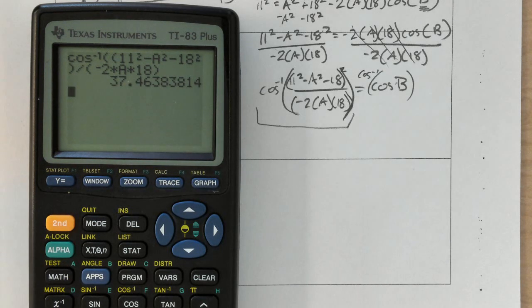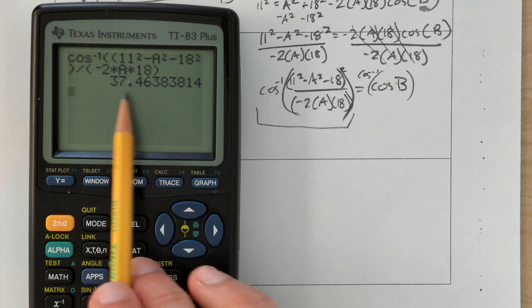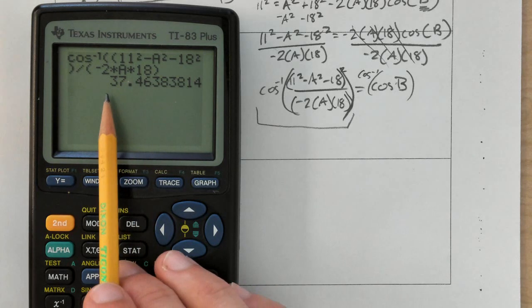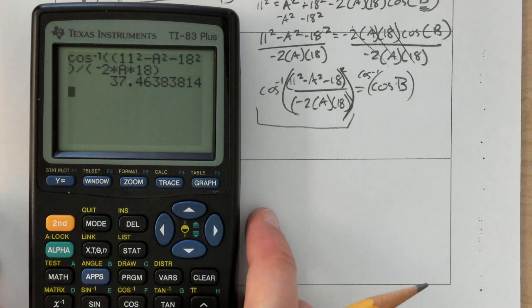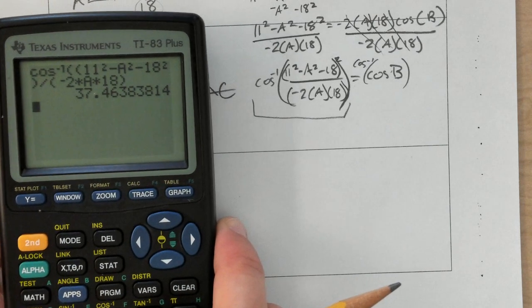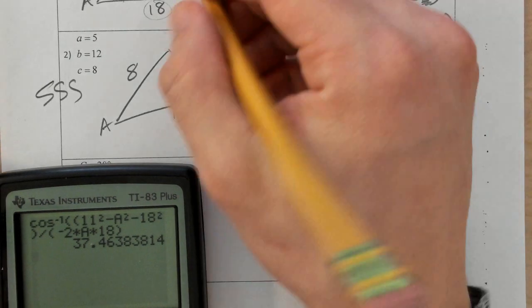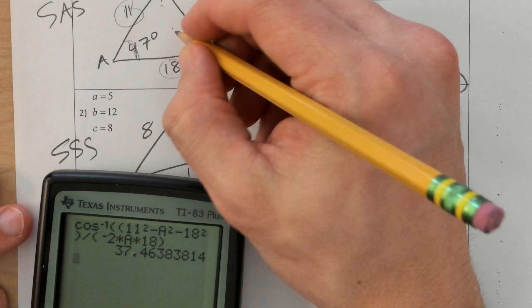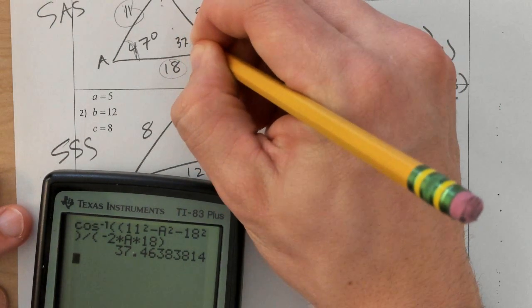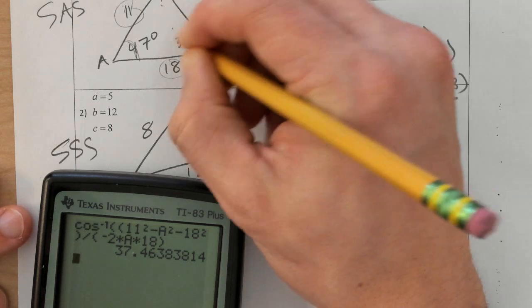And the answer that pops out should be something that is realistic for an angle in a triangle. So like 37 degrees is realistic. We'll round that to 3 decimals. And that goes back up here. So that's 37.464 degrees.